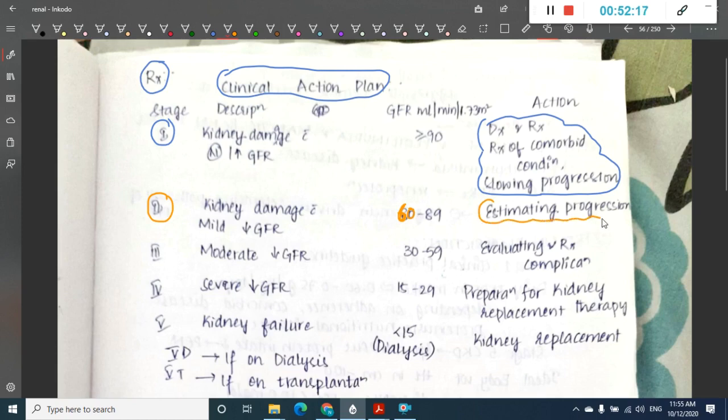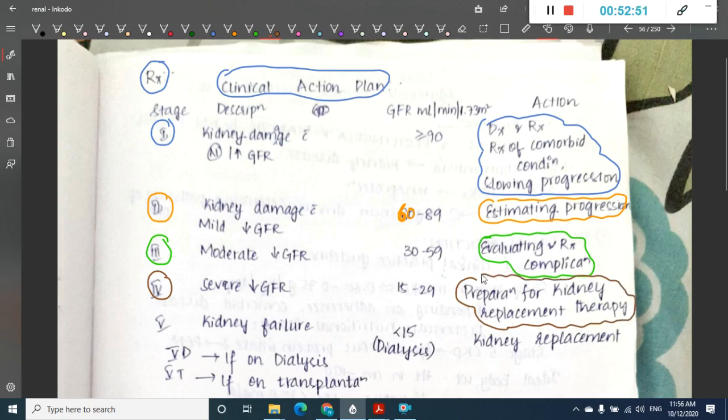In this you will have to estimate the progression of the disease. Then stage 3 is a moderate decrease in GFR, where the GFR is 30 to 59 milliliters per minute per 1.73 meter square. In this you will have to evaluate and treat for the complications. Then we have stage 4, a severe decrease in GFR, 15 to 29 milliliters per minute per 1.73 meter square. In this you should prepare for kidney replacement therapy, because the GFR is decreased so much that you cannot do normal functioning.